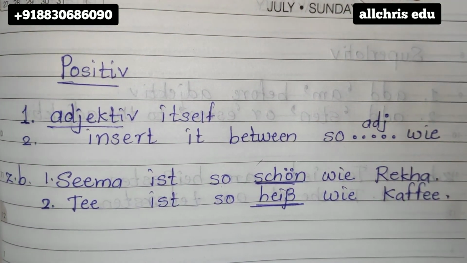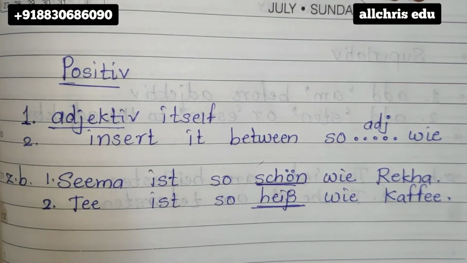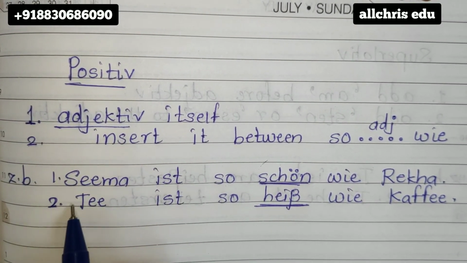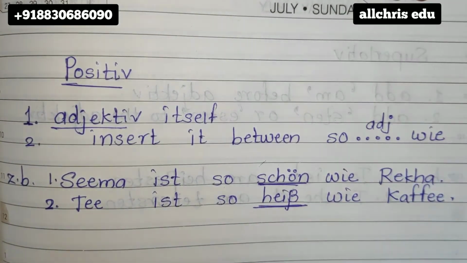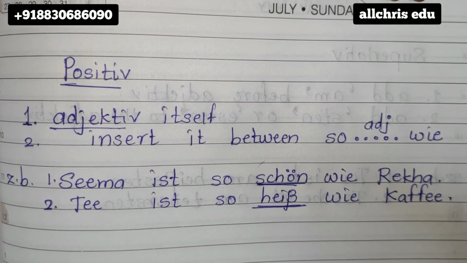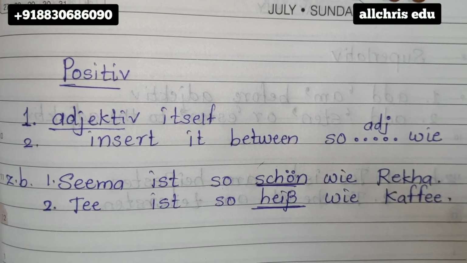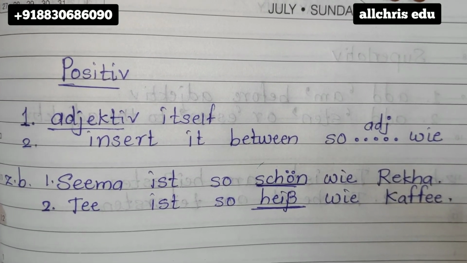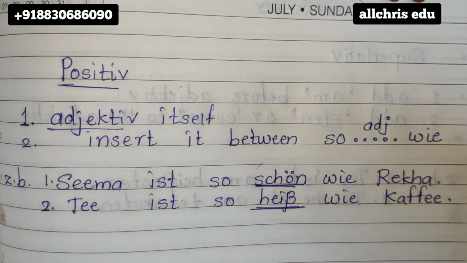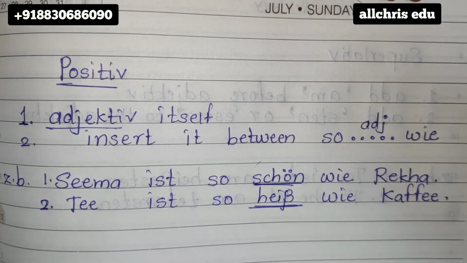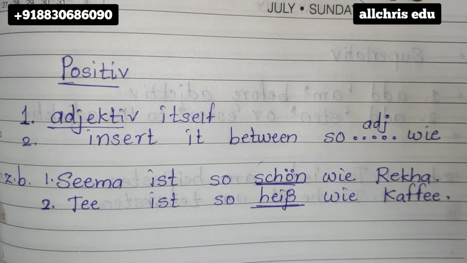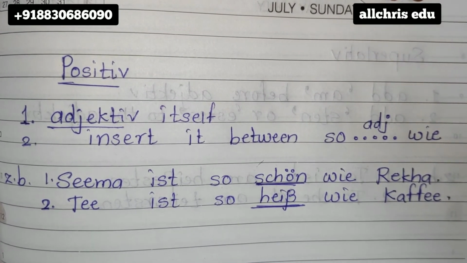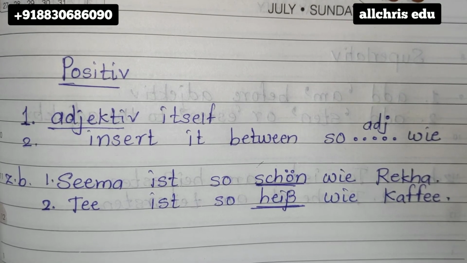I want you to frame some simple sentences. Tee means tea. Tee ist so heiß wie Kaffee. So it is as hot as coffee. Tea is as hot as coffee. In this manner you can make some more sentences, taking the positive column which I'll be providing you later, or if you have any in your notebook you can use those, and make at least 5 to 10 sentences for me for positive.